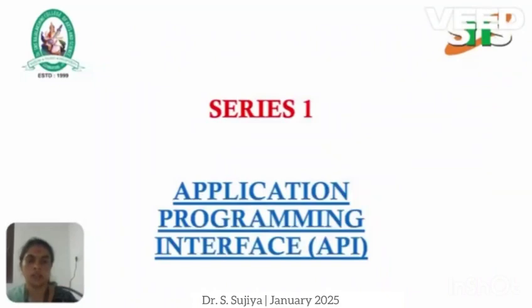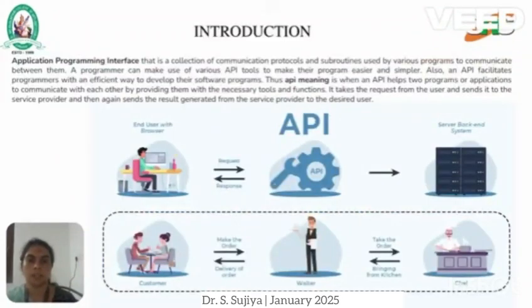Here in series 1 video, I'm going to discuss the application program interface, that is API. So application programming interface is a collection of communication protocols and subroutines used by various programs to communicate between a client and a server. A program can make use of various API tools to make their programs easier and simpler. Also, an API gives programmers an efficient way to develop their software programs.